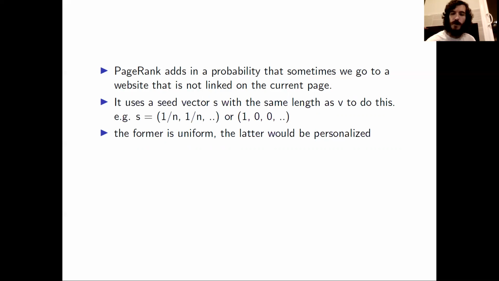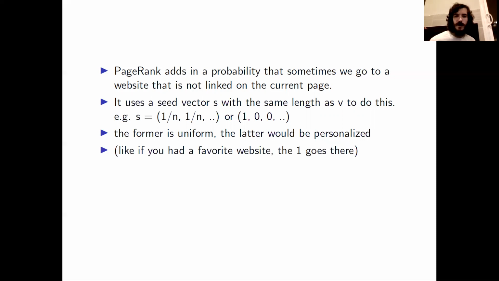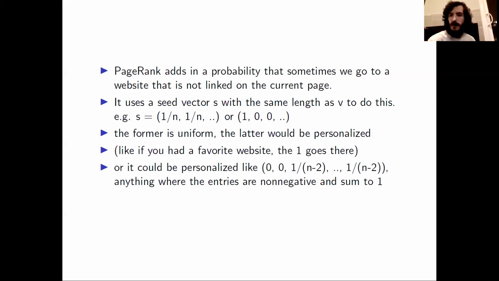The second example would be a personalized one. For example, the website that has the 1 on it could be your favorite website. Another personalized vector could be a vector that has 2 zeros and then all the other entries are 1 over n minus 2. So for example, those zeros could go on your 2 least favorite websites and all the other websites would have an equal probability.